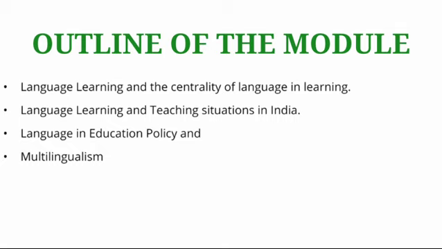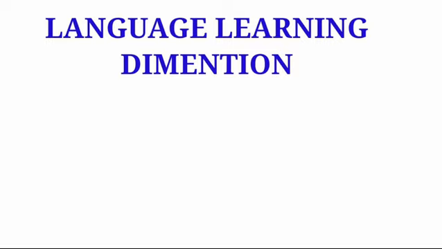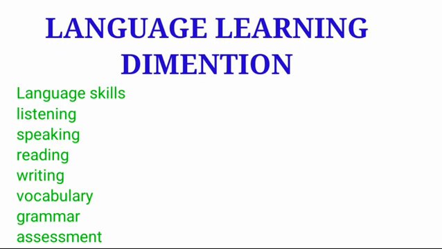The outline of the module: language learning and the centrality of language in learning, language learning and teaching situation in India, language in education policy and multilingualism. Then we will talk about teaching of language as first, second and third languages. Objectives of language teaching and helping learners achieve the learning outcomes. Teaching of language skills: listening, speaking, reading, writing, teaching of grammar, vocabulary.